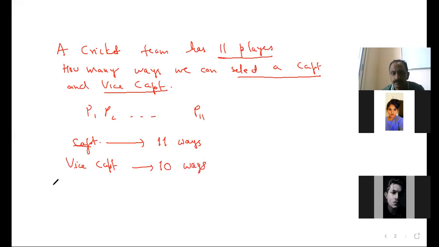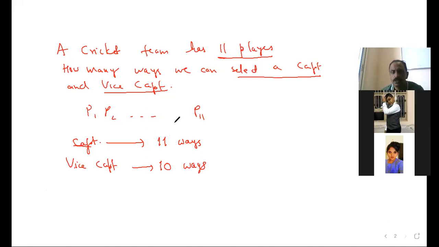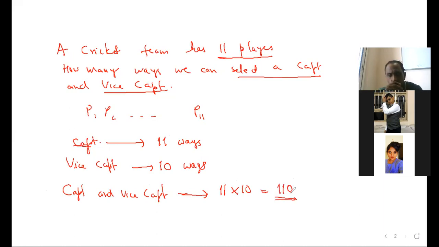Do you agree with that? Yes, sir. The time you selected the captain, there are only 10 options for us. So captain and the vice captain can be selected by how many ways? 11 into 10, 110 ways. Do you agree with this? Yes, sir. Number of selections is 110. This is by mathematics. But logically, is it correct or wrong? By logic, is it correct or wrong?